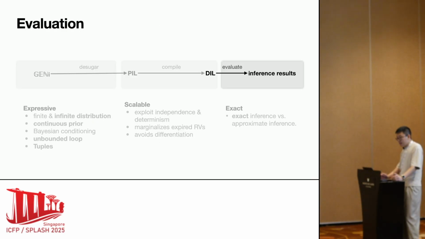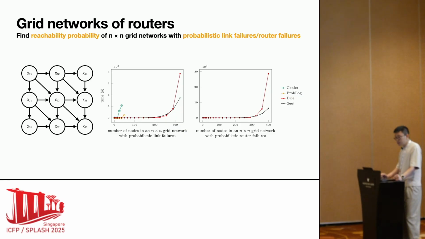We evaluated Jianlin on a set of exact inference benchmarks. First one, the grid network. It's from the ProbLog paper, computing the probability that a packet from the top left router reaches the bottom right router. We consider two variants, probabilistic link failures and probabilistic router failures. Both plots suggest that the runtime of dice grows exponentially in the square of the grid side lengths, while Jianlin grows exponentially only in the side lengths, demonstrating better scalability than both dice and ProbLog.